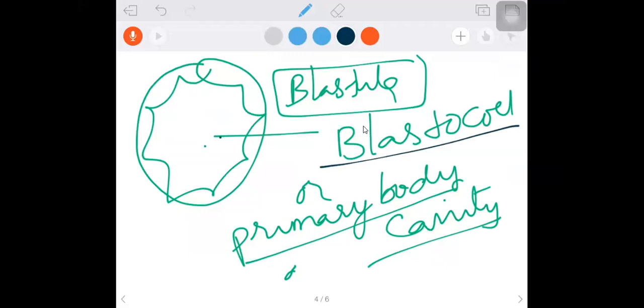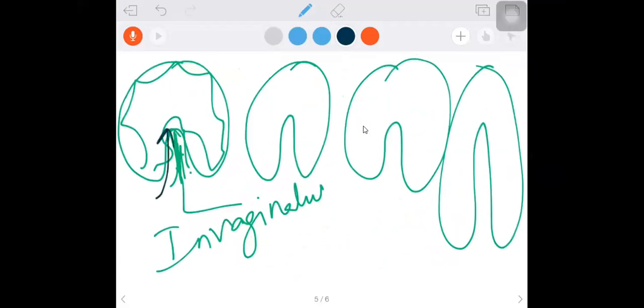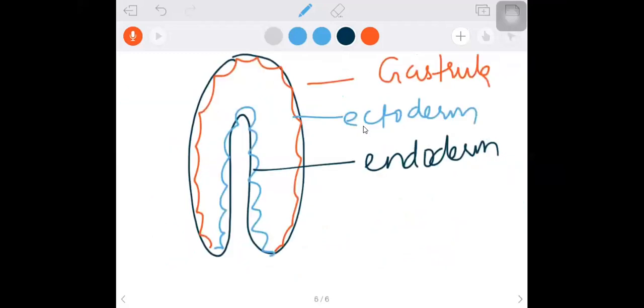In this blastula, invagination occurs. That results in the cells going inside, and the invagination results in the formation of a stage called gastrula. In the gastrula, the outer layer is called ectoderm and the inner layer is called endoderm. Then this is the opening which is formed for the first time, isn't it?